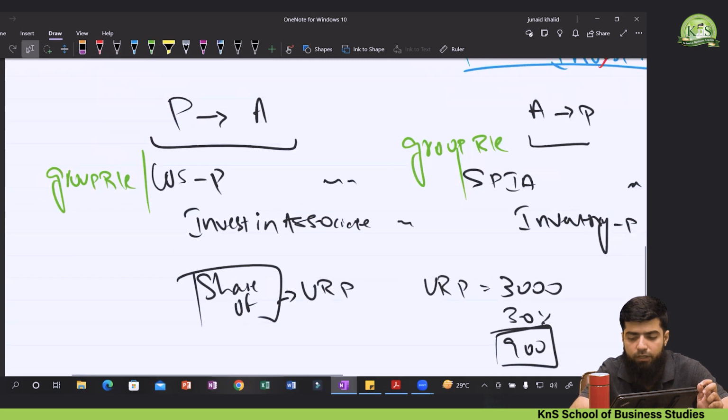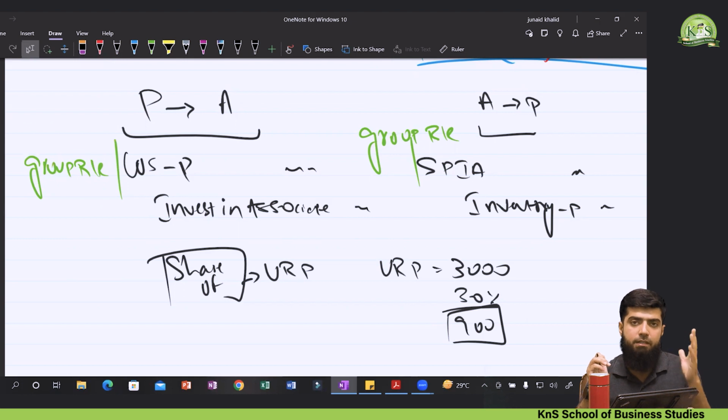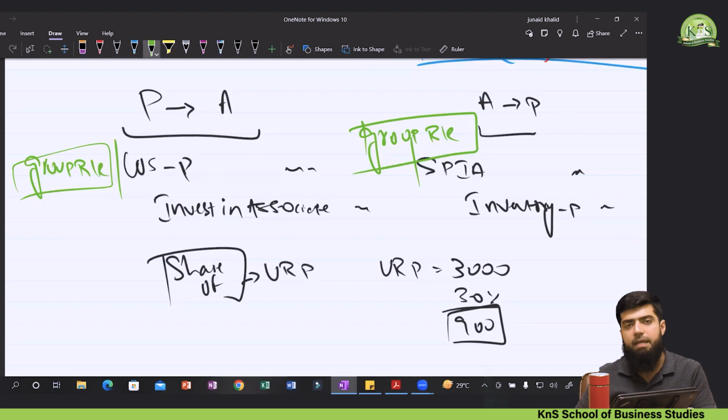So let's quickly sum up. If the parent is selling goods to the associate company, that URP will be eliminated from the parent company's cost of sales, and investment in associate would be reduced. If the associate is selling goods to the parent company, share of profit in associate would be reduced, and inventory of the parent company will also be reduced. No doubt there will be an impact on the group retained earning account while preparing the consolidated statement of financial position.